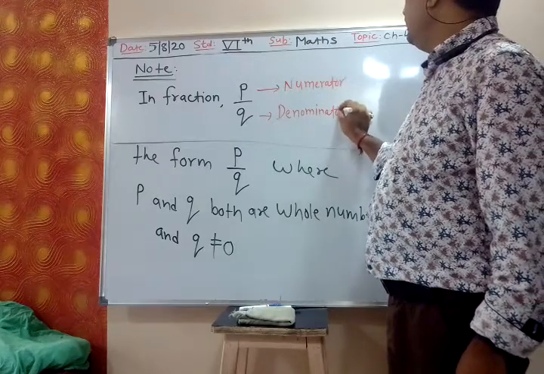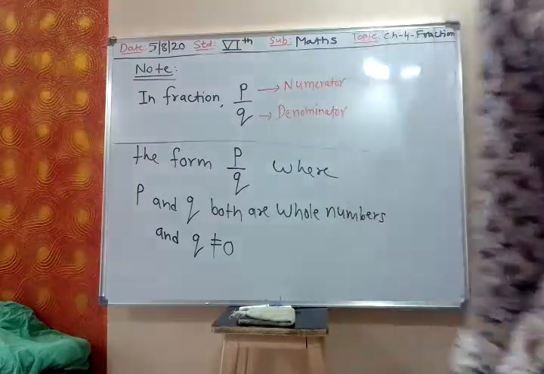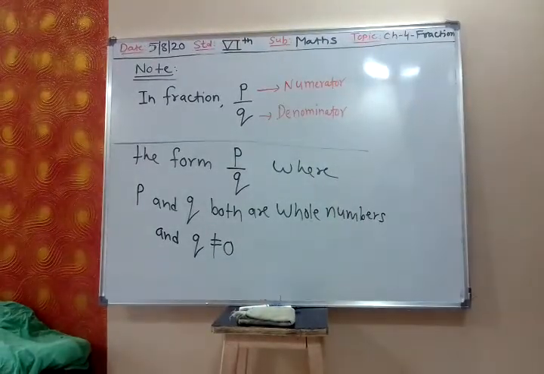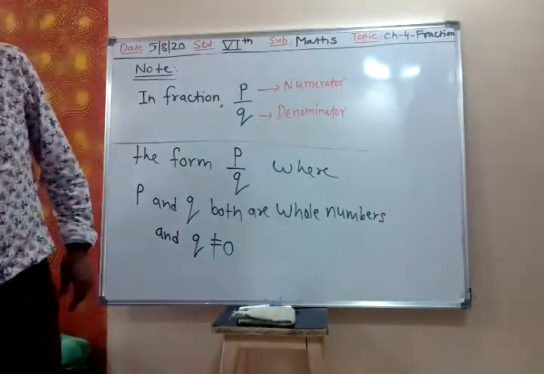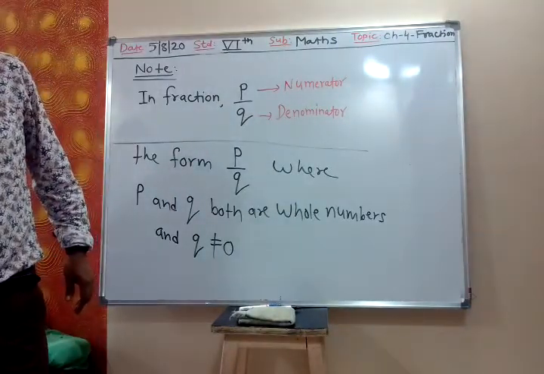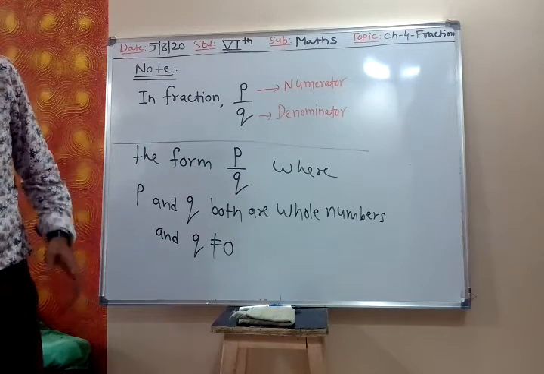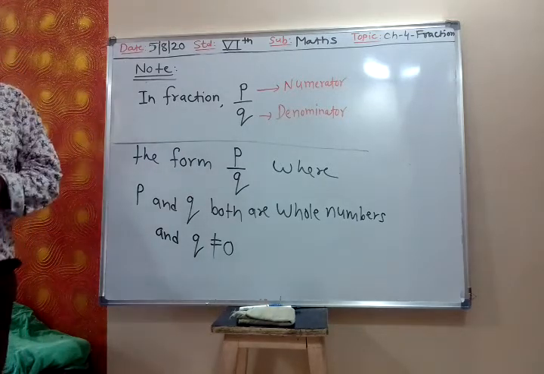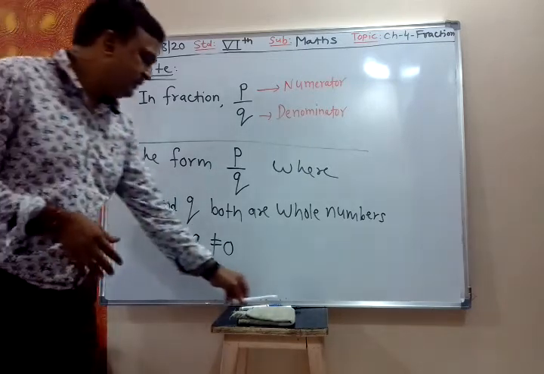P is numerator, Q is denominator. So in fraction P upon Q, P is numerator and Q is denominator. Depending on the numerator and denominator, we are having different types of fractions.